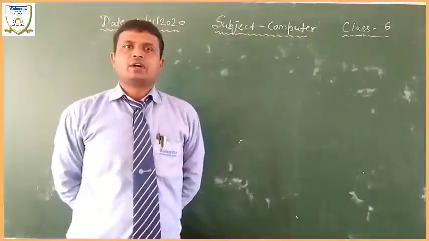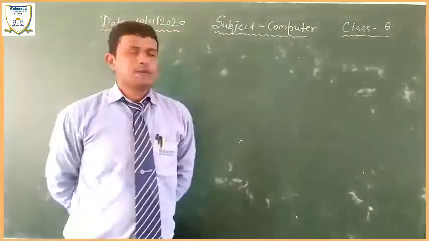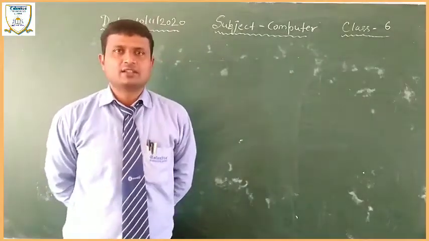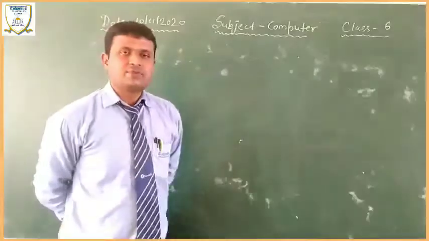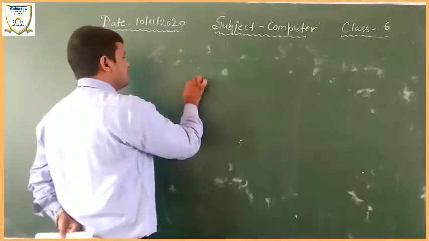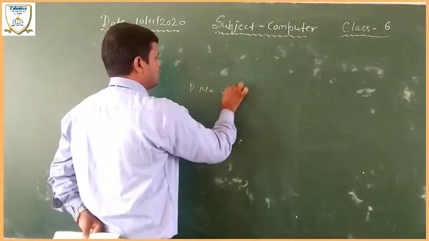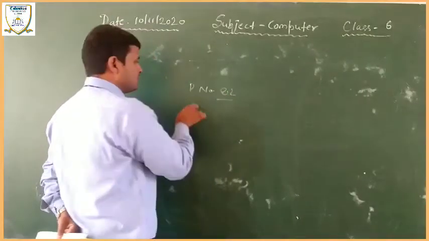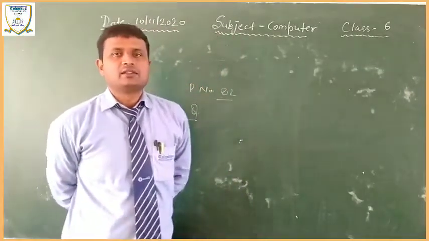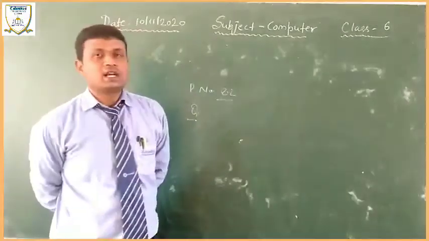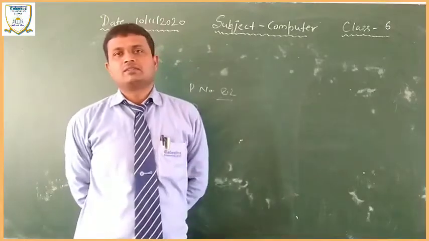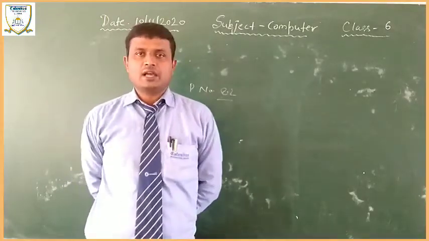Just listen thoughtfully, because today in the computer subject we have to solve the question answers of your chapter 6. For that, firstly I will open page number 82, where all the questions are mentioned, and you have to find the answers. Everyone will open page number 82 where the questions are given.